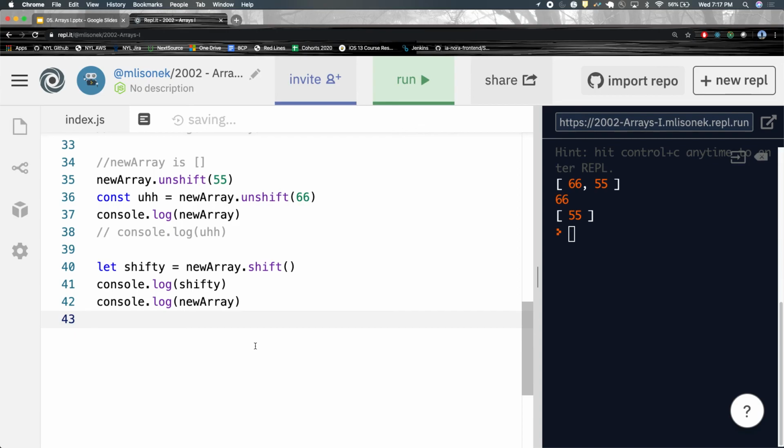Any questions on push, pop, shift, or unshift? What does push do? Adds to the end of the array. What does unshift do? Adds to the front. What does pop do? Removes the last. What about unshift? No, I meant shift. Removes the first value. Nice. So this is just things you're going to have to remember to do, okay?